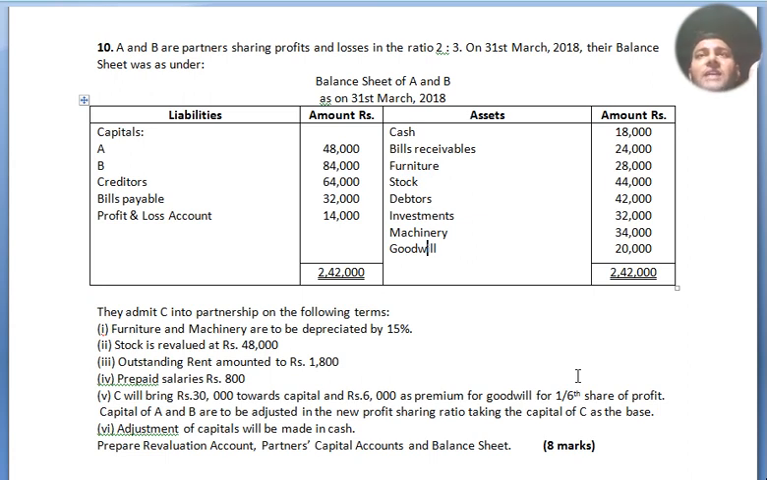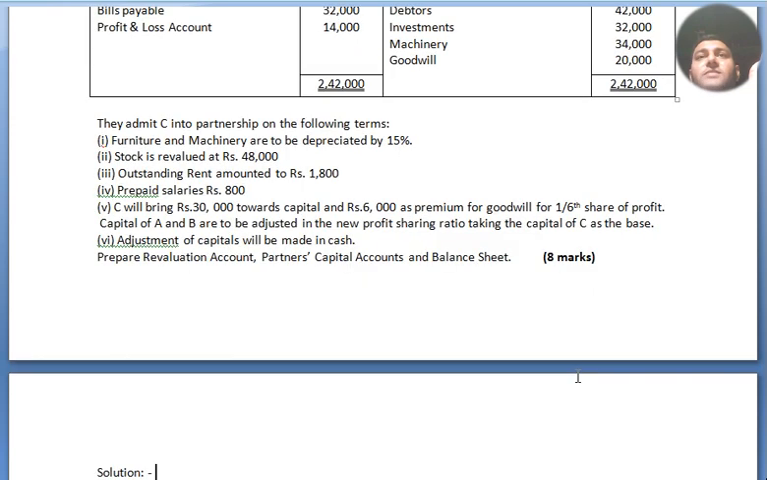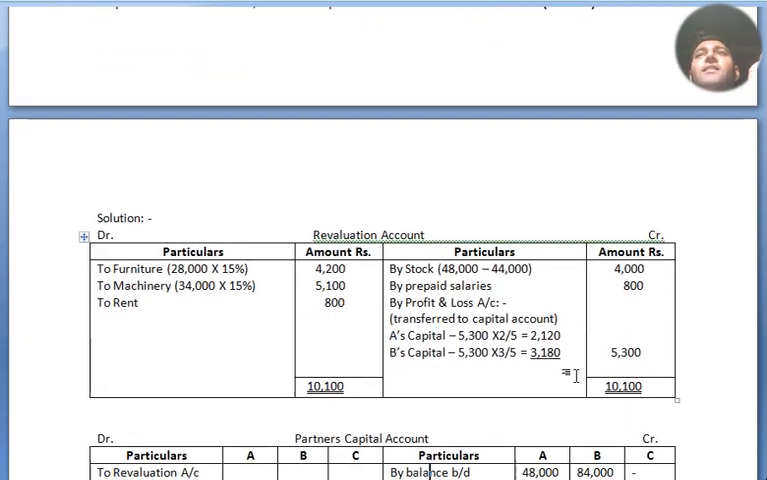The marks have been increased from 6 to 8. Promotion.